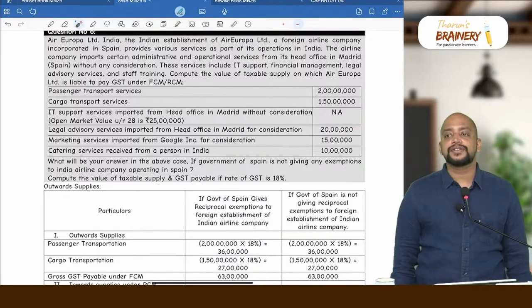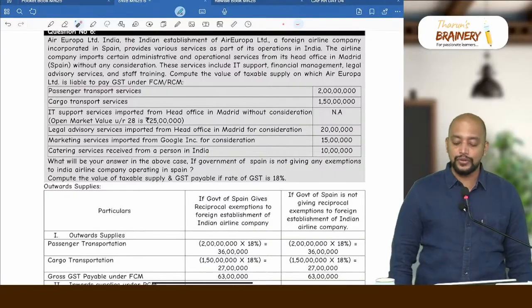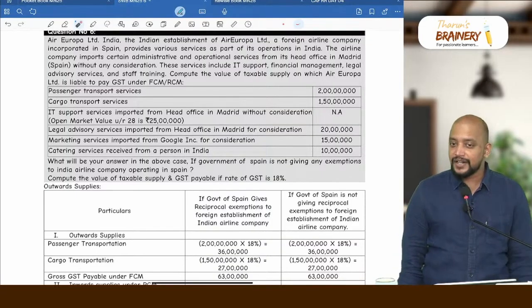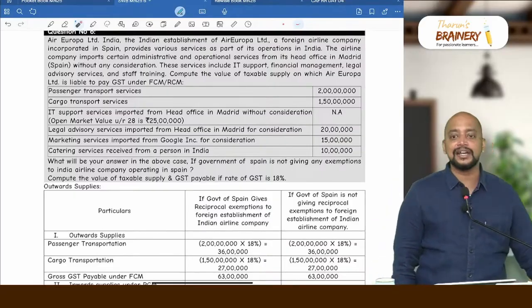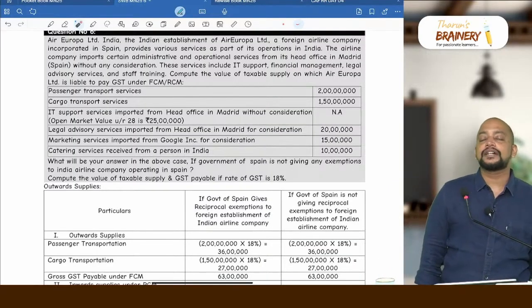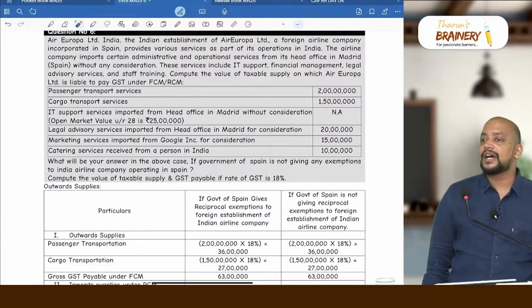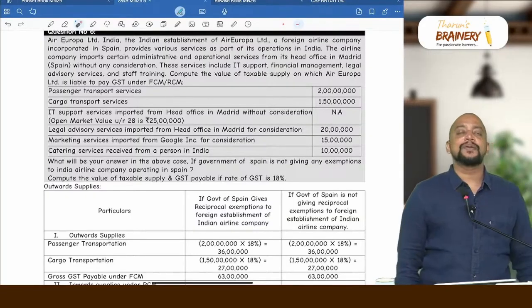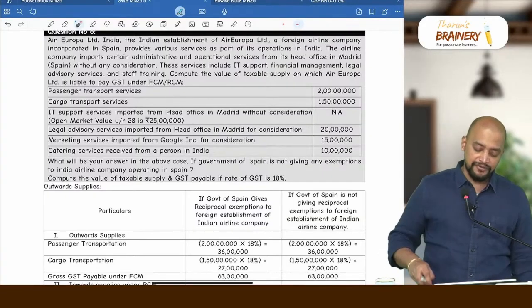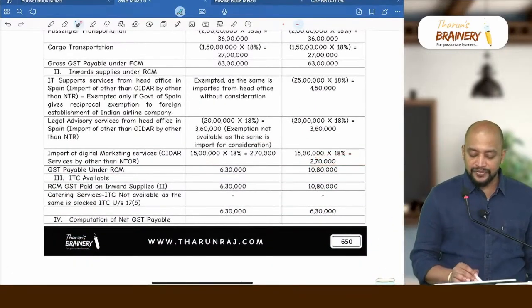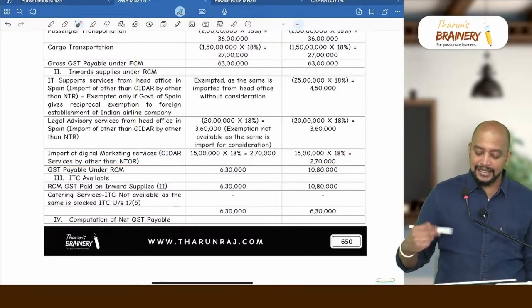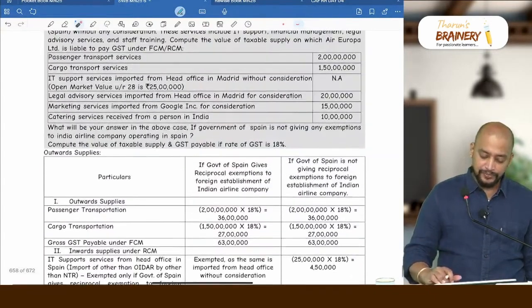So why, sir, are they registered in India? See, their outward supplies are 2 crores, 1.5 crore. Definitely they will be registered here. So where is the question of not getting registered? Definitely they are registered. So therefore they will not come under NTOR. So they will be other than NTOR. So it will be coming under RCM. So 15 lakhs into 18%. Import of digital marketing services, OIDR services by other than NTOR.